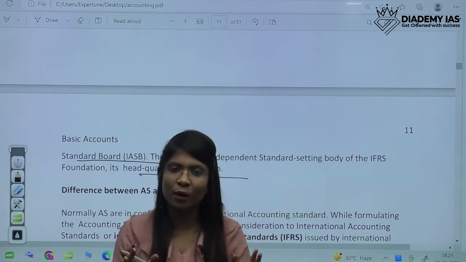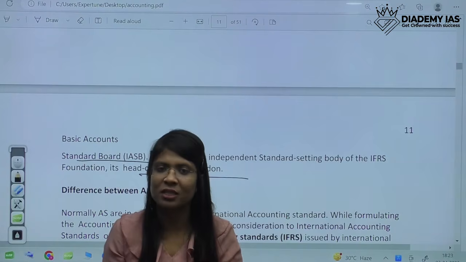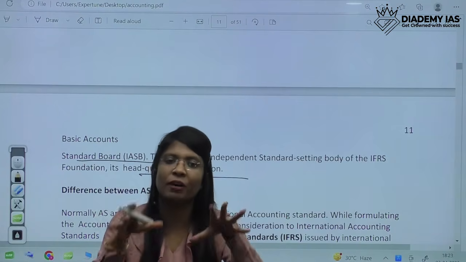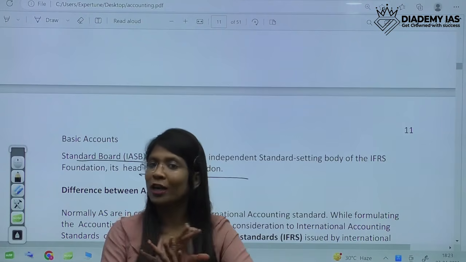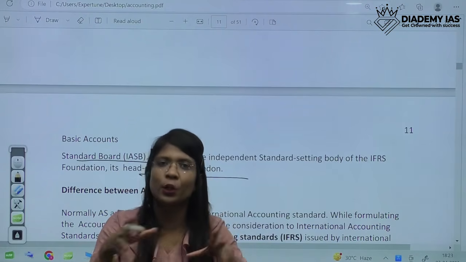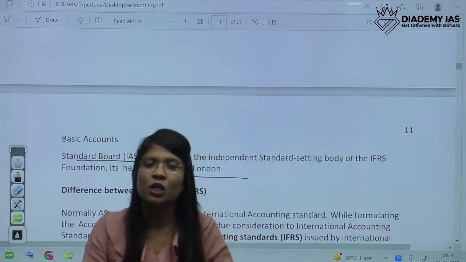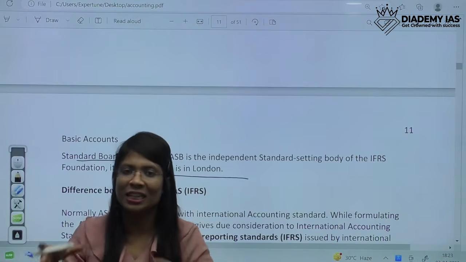Ind AS are mostly similar to IFRS, but they are not a verbatim of IFRS. Verbatim means just a copy paste. It's not a copy paste of IFRS, but they are somewhat similar. So we proceeded with Ind AS, Indian Accounting Standards.